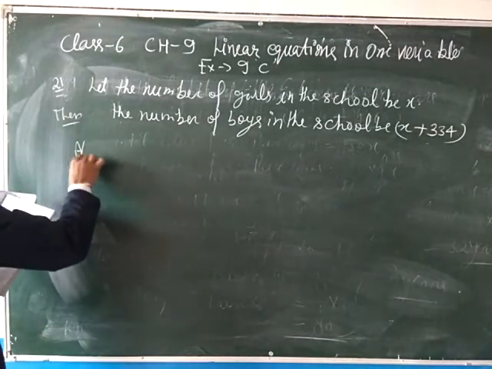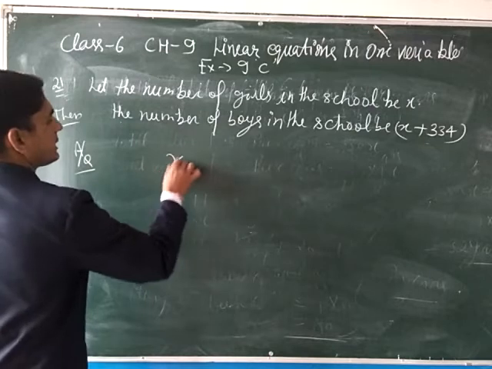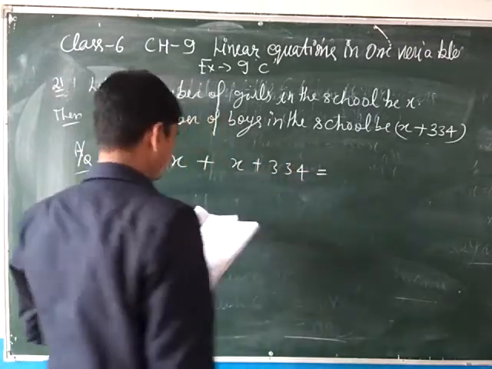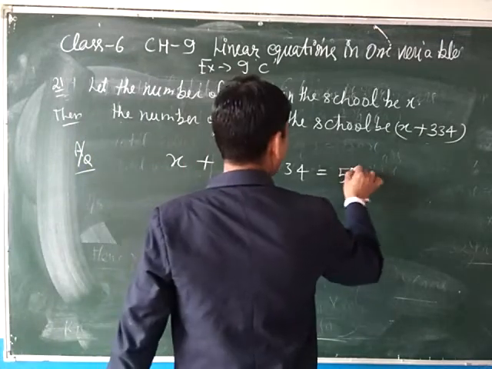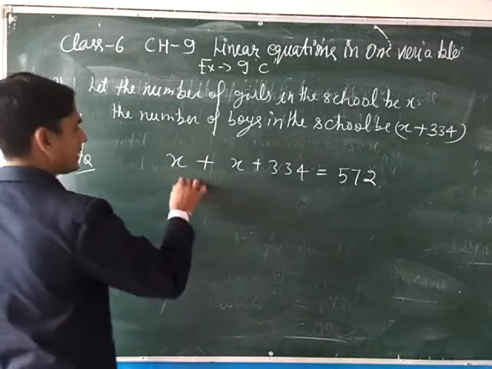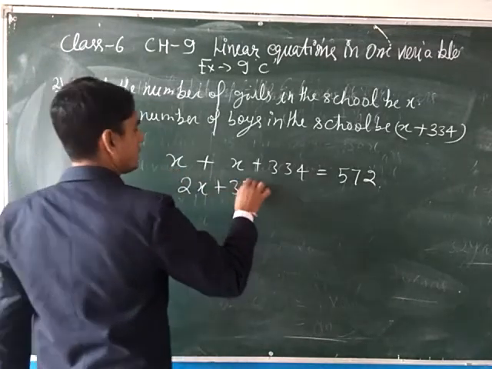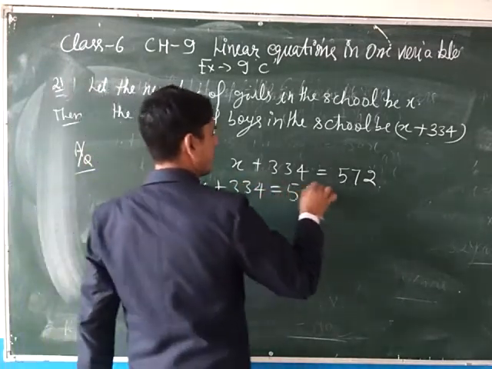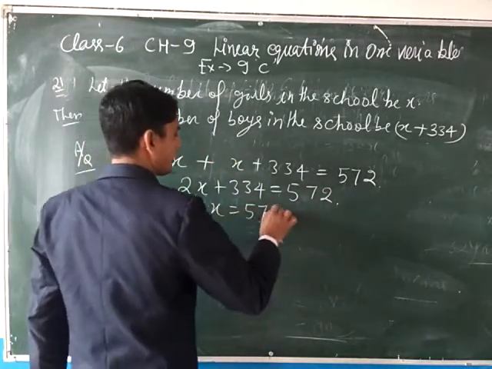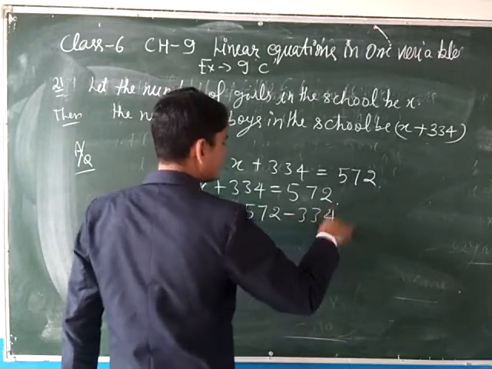So according to the question, girls plus boys equals 572. So x and x, 2x, plus 334 equals 572. So 2x equals 572 minus 334.